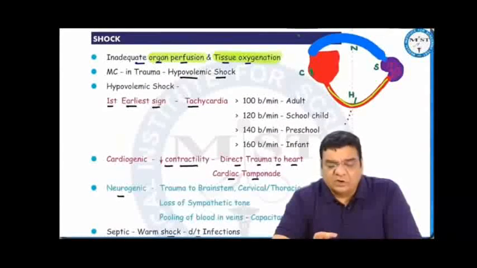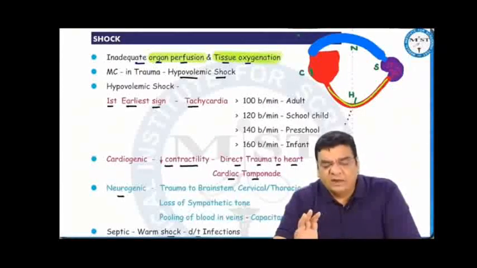Basic story about shock. Shock is simply hypoperfusion of tissues. That means inadequate organ perfusion and tissue oxygenation. Now, the most common type of shock we see in trauma patients is hypovolemic shock.